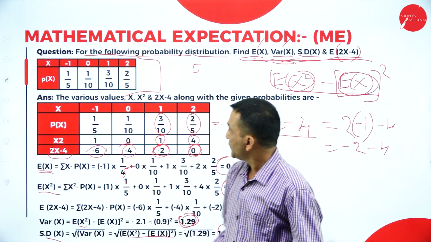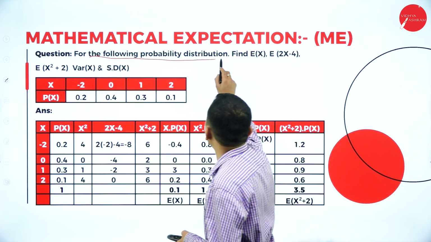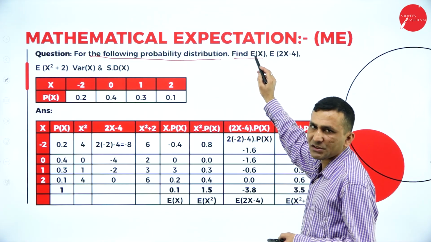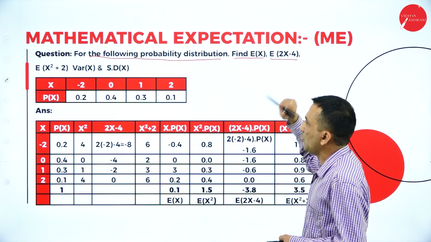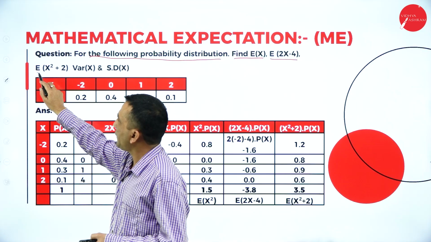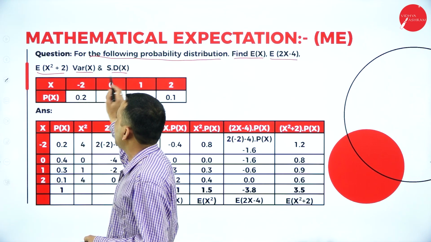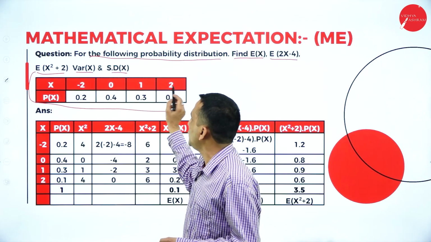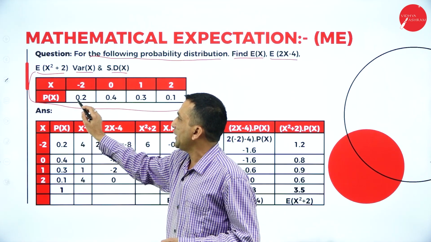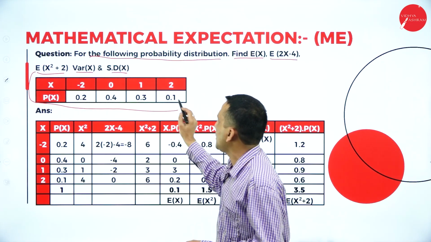Moving forward, there is one more question. For the following probability distribution, find E of X, which is the arithmetic mean, and one more equation, E of 2X minus 4. Again you have to find E of X square plus 2, the variance and the standard deviation. The given X values are minus 2, 0, 1, 2, and the respective probabilities are 0.2, 0.4, 0.3, 0.1.